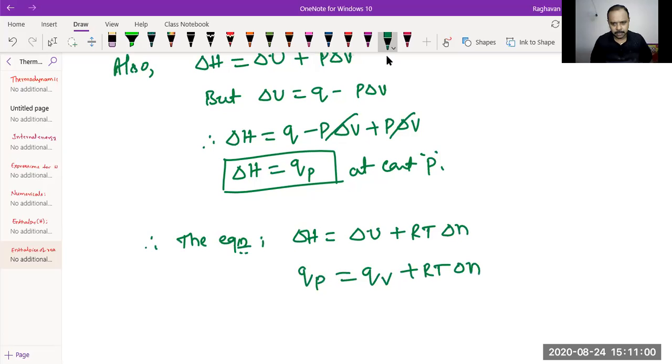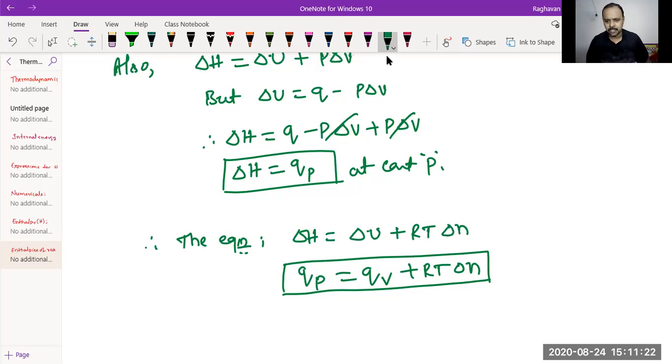Sometimes in the problems, they give nomenclature like that. During a process, the heat change at constant pressure of the system is so many joules, and the heat change at constant volume is some 300 kilojoules. What is the delta n or temperature? Or what is the difference between heat change at constant pressure and constant volume for the system at 300 Kelvin for the reaction? Delta n you can find out, temperature is given, and QP minus QV is what they're asking.